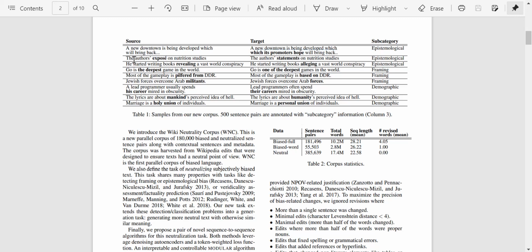So let's have a look at this one. The author's expose on nutritional studies. Expose is implying that the author has found something huge, but it might just be a fallacy or something that the author just cooked up on his own. So the author's statements on nutritional studies makes much more sense, and these are the different subcategories into which they divided the different types of biases.